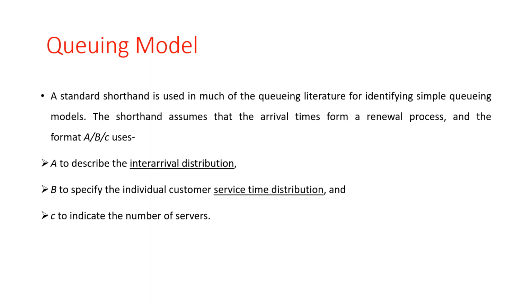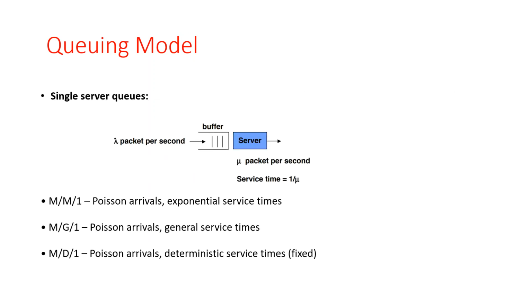Service times are exponentially distributed and there is a single server. For the M/M/1 single server queue, lambda packets per second are contained in the buffer, and each time only one packet is served. Here mu is packets per second, so the service time is 1 divided by mu per packet.